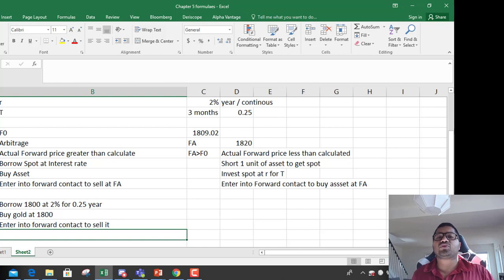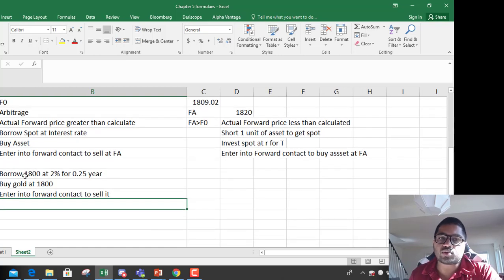So this is how you do an arbitrage if the actual forward price is greater than the calculated forward price. You're borrowing some money, buying the actual asset and entering into a forward contract to sell it. Now how will that work? You borrowed 1800 bucks at 2% for 25% of the year.